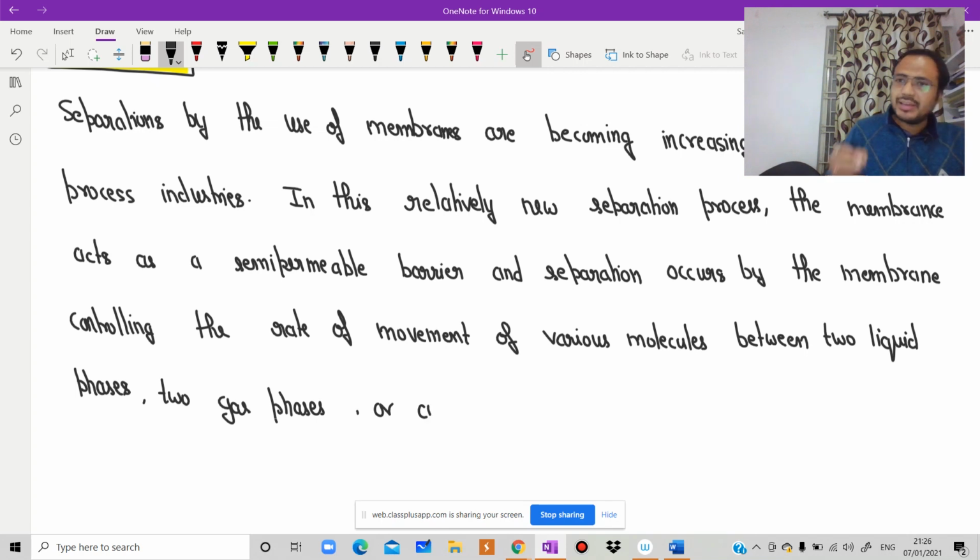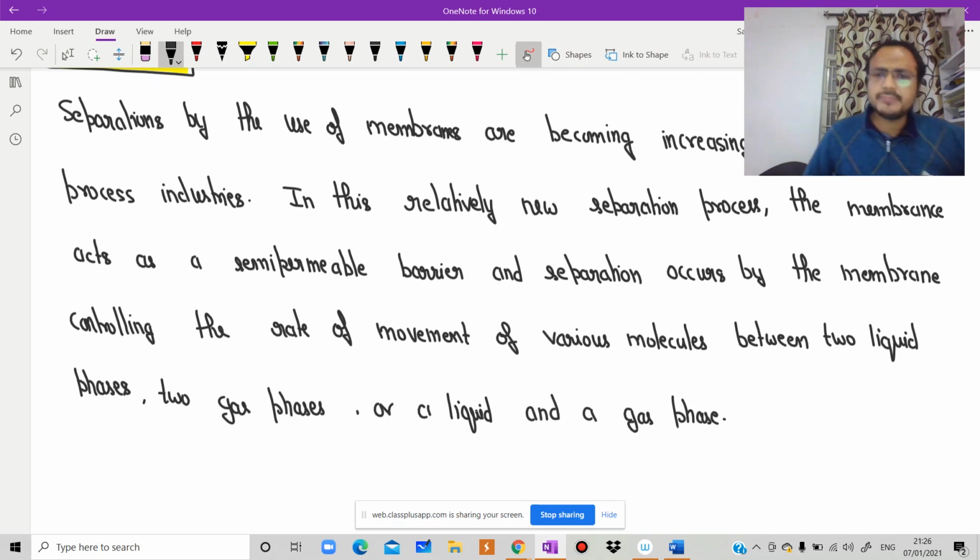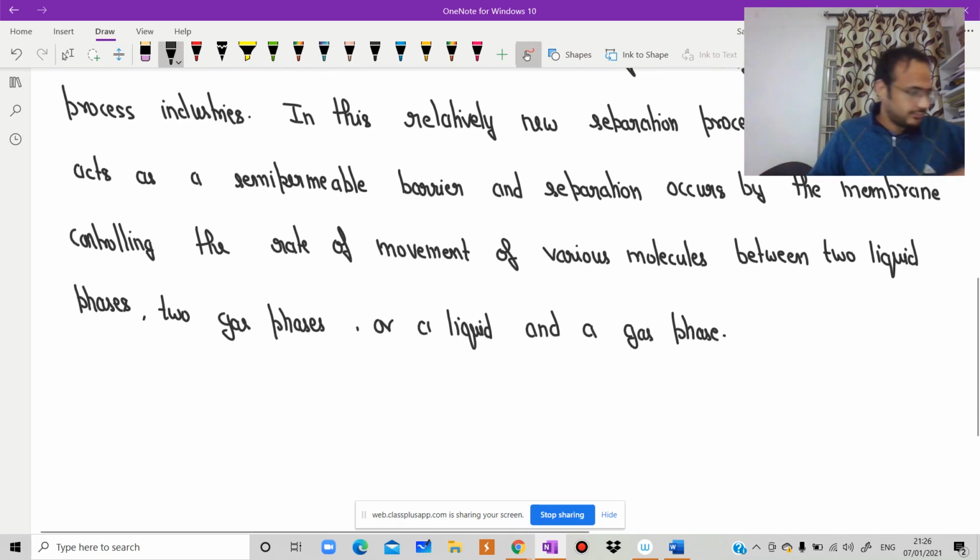It is also possible to have a liquid phase and a gas phase. Is it clear? Two liquid phases, two gas phases, or a liquid and a gas phase.